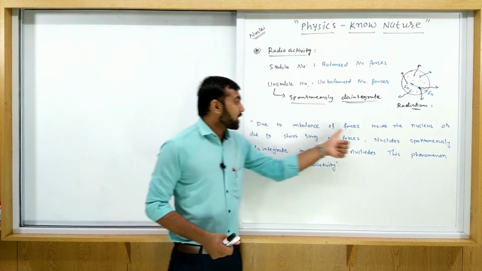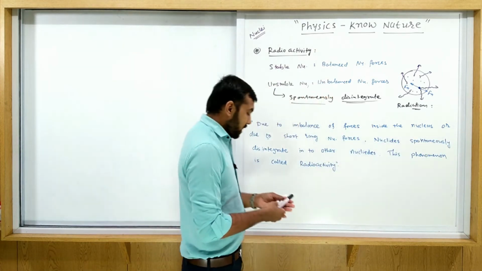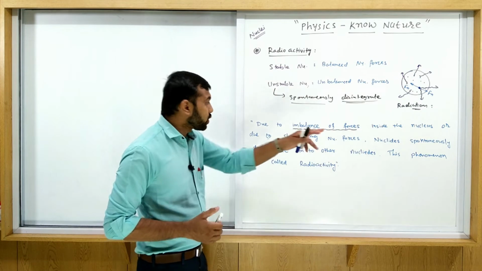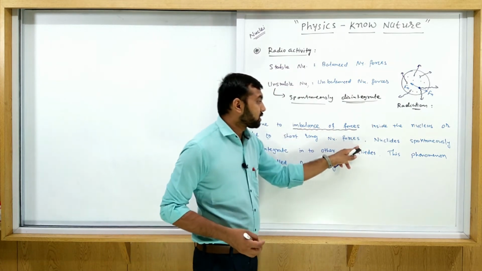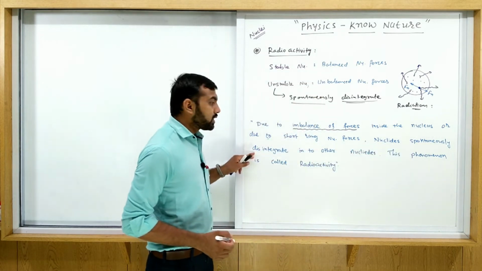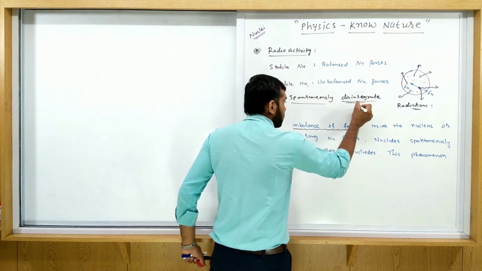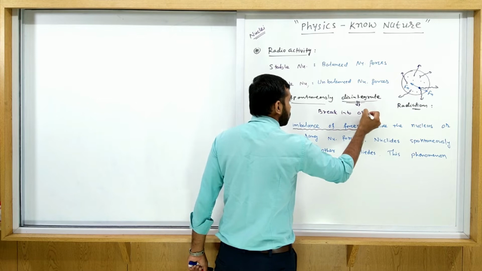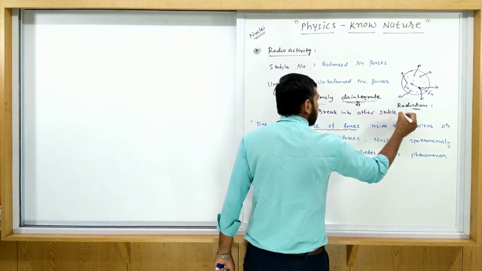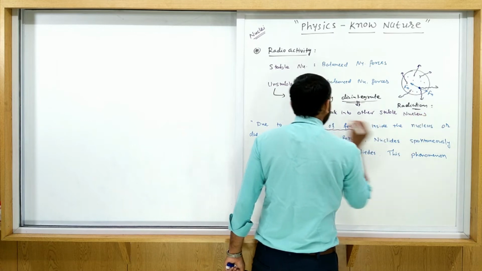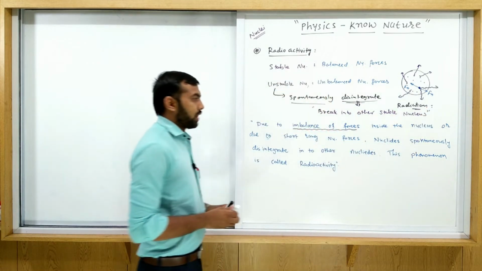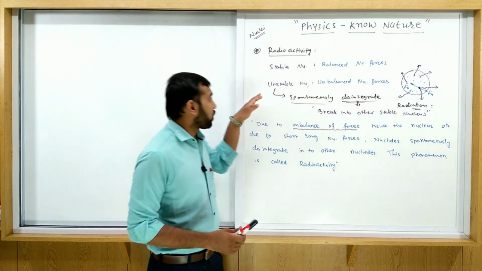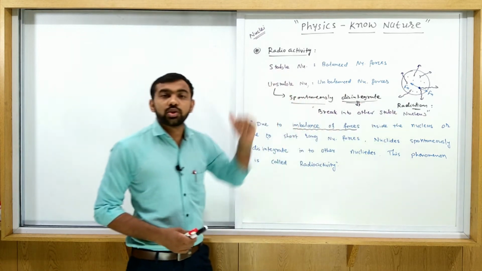Due to the imbalance of forces inside the nucleus, or due to the short range nuclear forces, nuclei spontaneously disintegrate. Disintegrate means break. So this nucleus breaks into another stable nucleus. That's a disintegration. So after breaking, what happened? This unstable nucleus becomes a stable nucleus.